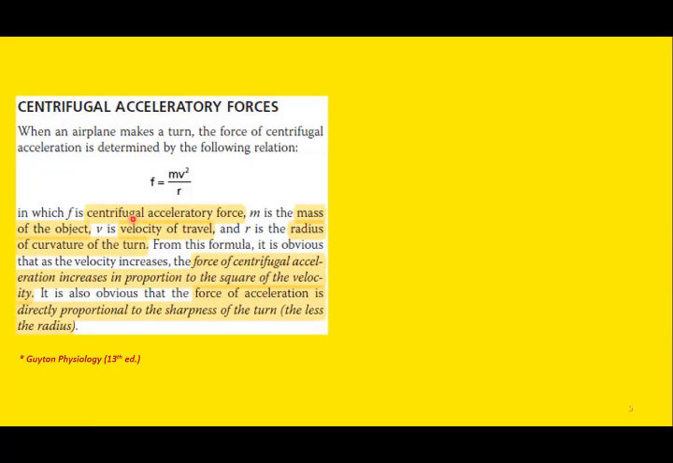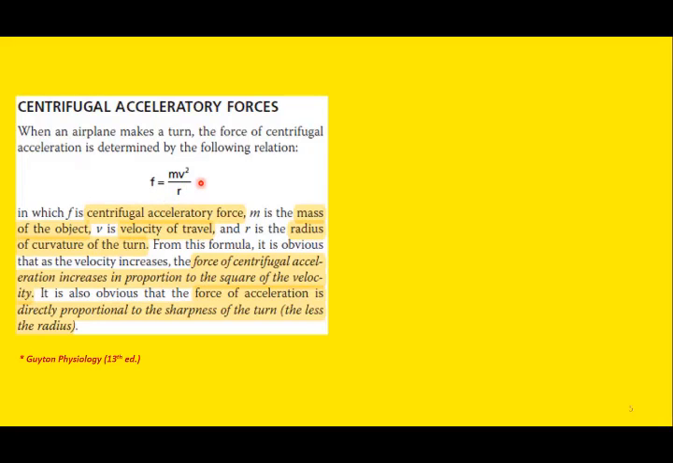Now this is how you can denote the acceleratory force. This is the centrifugal acceleratory force, and the formula for the centrifugal force is mv square over r. So I repeat, mv square over r, where m is for mass of the object, v is for the speed or velocity, and r is for the radius or the curvature of the turn. So we can denote the centrifugal acceleratory force as F is equal to mv²/r.